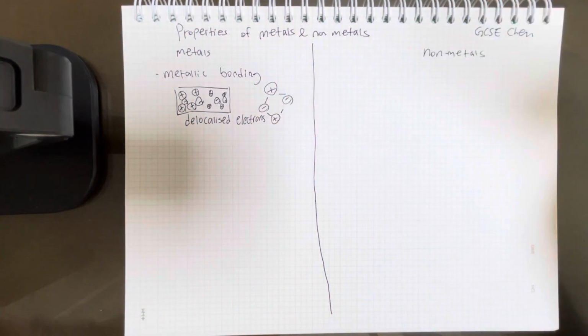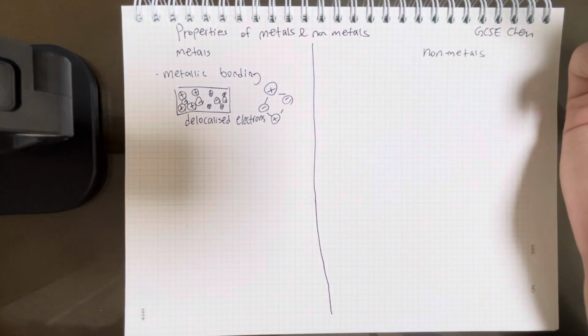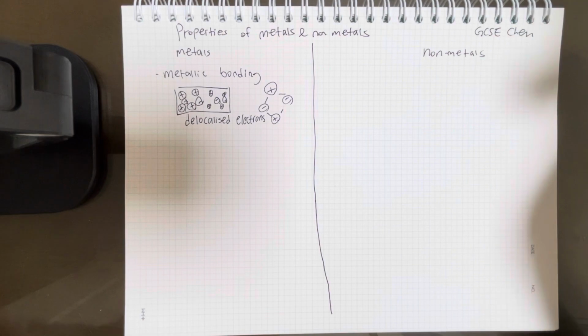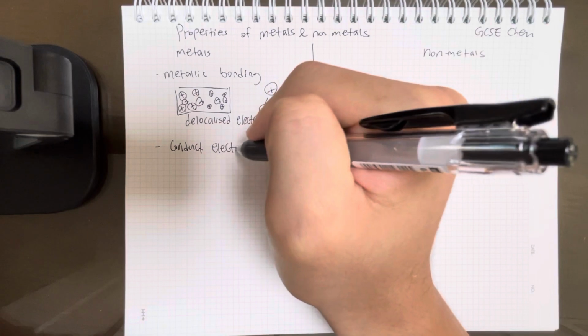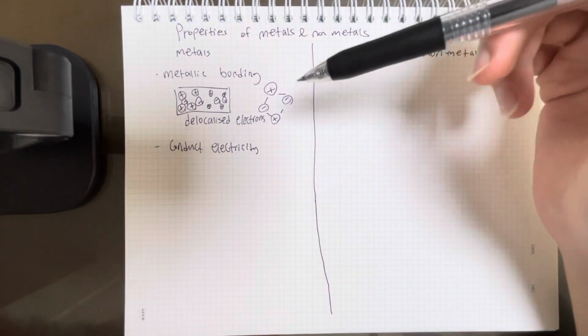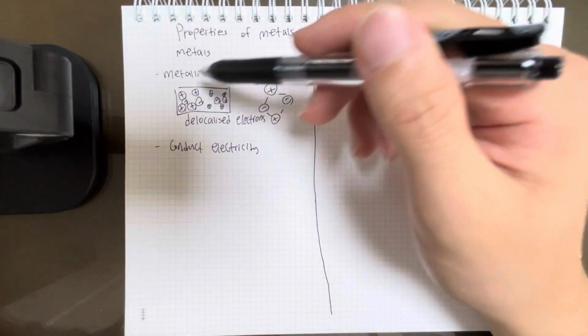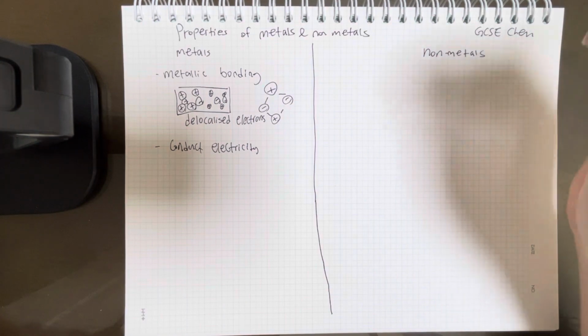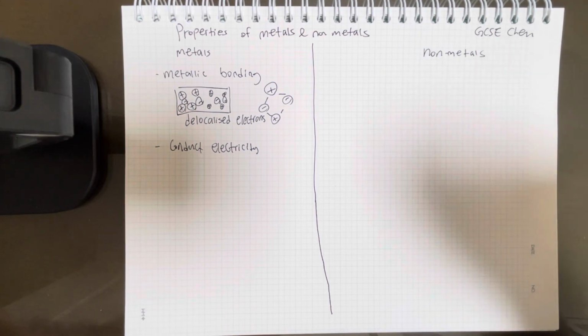Now this allows some specific features of metals to be found. One specific property of metals due to these delocalized electrons is that metals can conduct electricity. And why is that? Well, these delocalized electrons allow electrical charges to be carried because these electrons are free to move around. They're not stuck around a single atom. So that's why they can conduct electricity. And that's also why nonmetals cannot conduct electricity, because the electrons are specific. They're stuck to one specific type of atom.